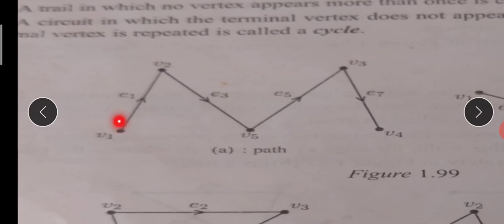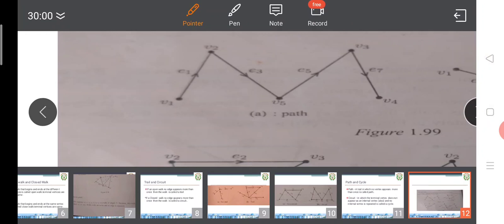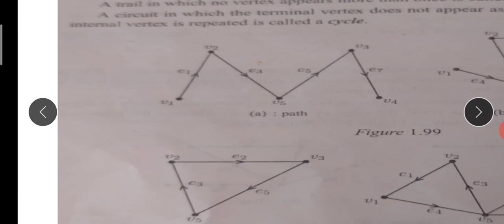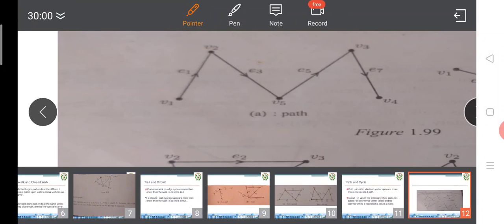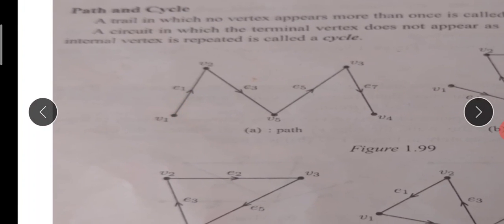Observe that V1 to V2, V2 to V5, V5 to this. No edge appears twice, so it is called a trail. No vertex appears more than once, then it is called a path. This is a path from V1 to V4. First from vertex V1 along edge E1 you go to V2, V2 along edge E3 you go to V5, V5 along this edge to V3, then edge E7 to V4. This is a path from V1 to V4.